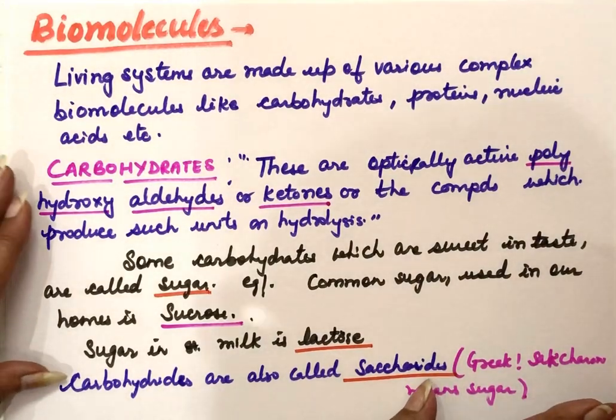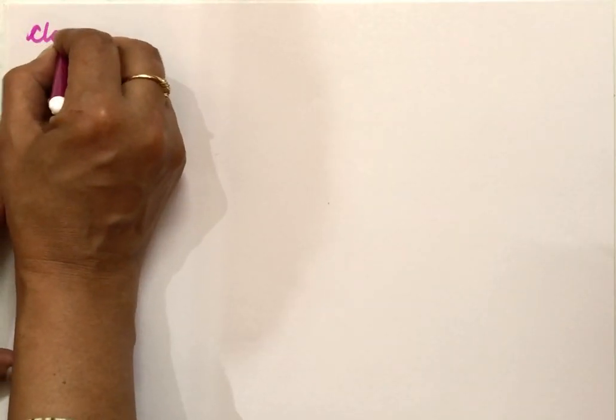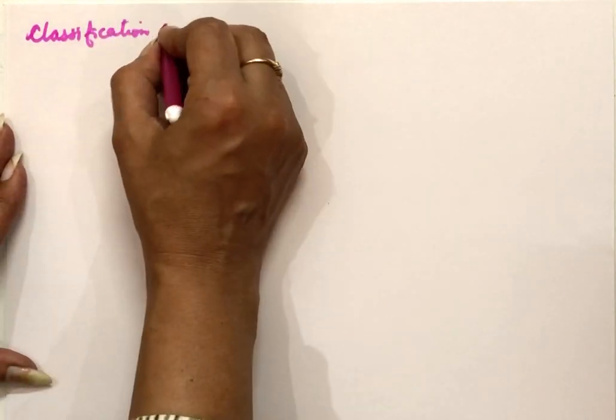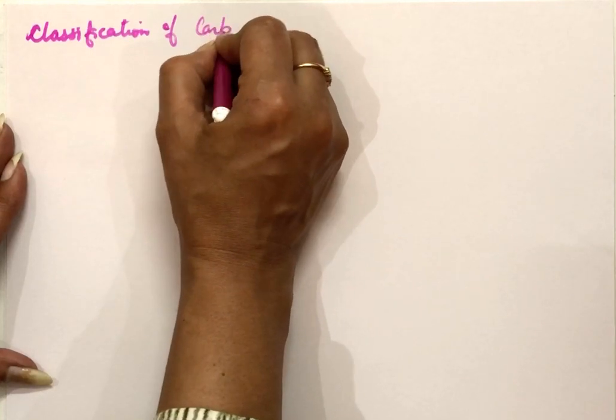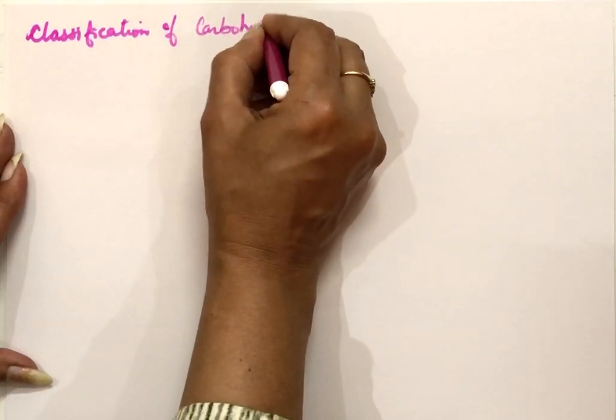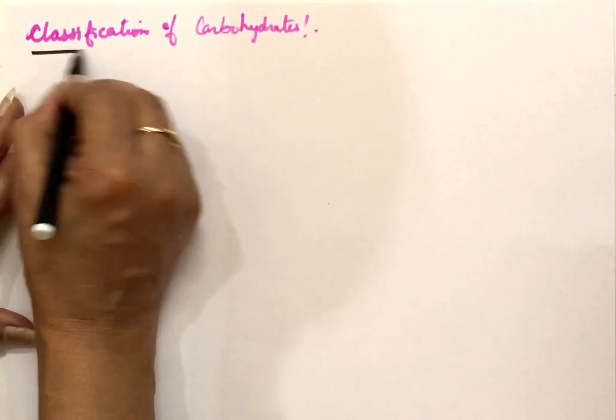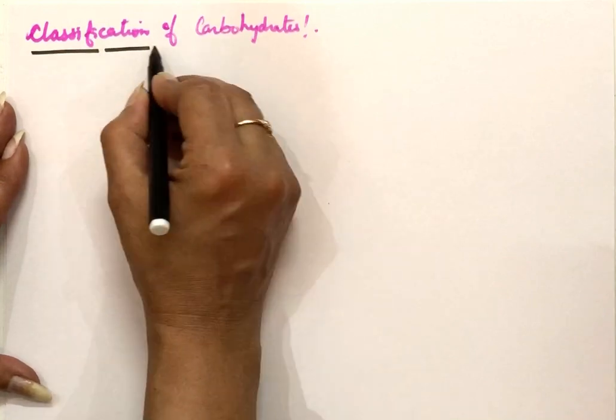Now next topic after this is classification of carbohydrates. How we can classify the carbohydrates. Carbohydrates we classify according to their hydrolysis.